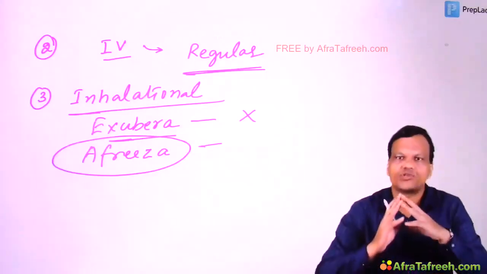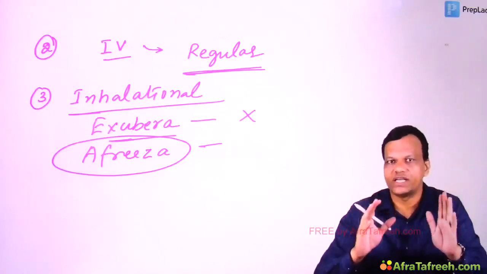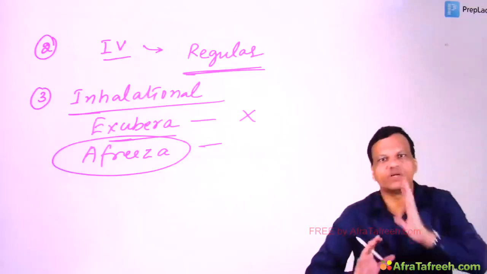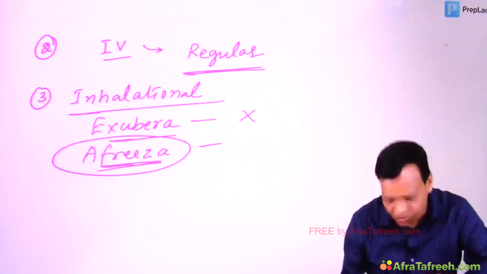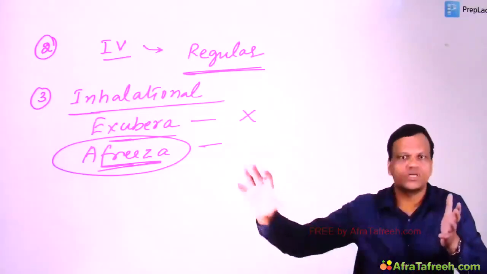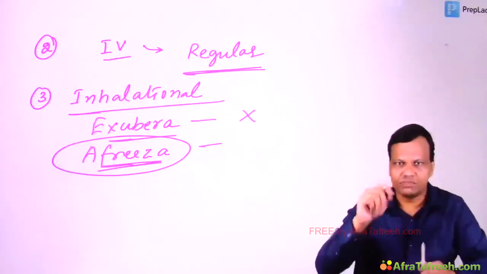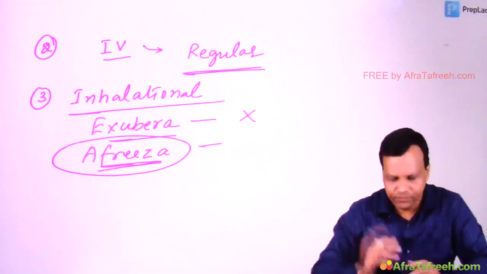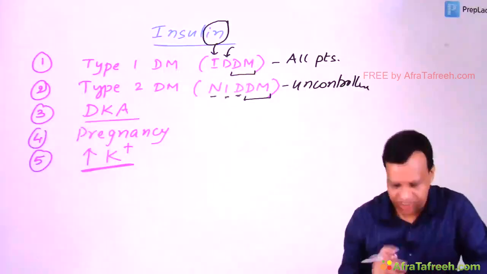But an important point to remember is that it is not a stand-alone insulin. That means we cannot treat diabetes by giving only inhalational insulin. We need to give injectable insulin. Injectable insulin must be given, and Afrezza is given just before meals as a short-acting insulin. So long-acting insulins are given regularly by injection, and just before mealtimes we can give Afrezza also. Okay. So these are the different routes of administration of insulin.